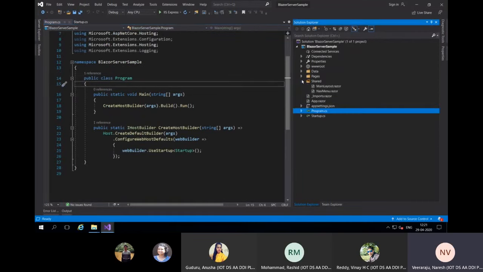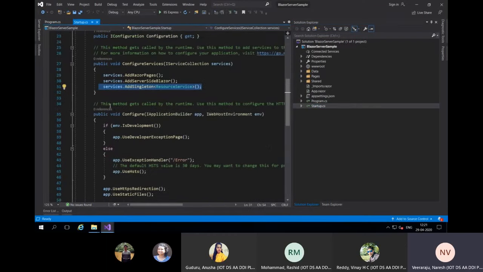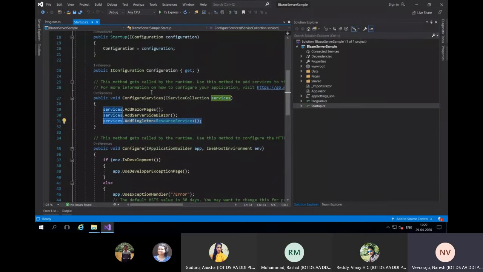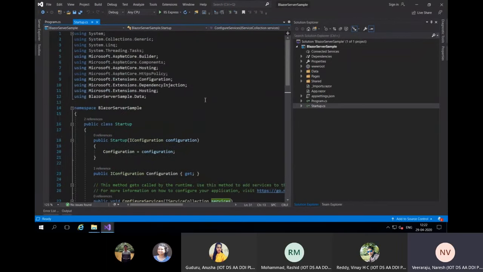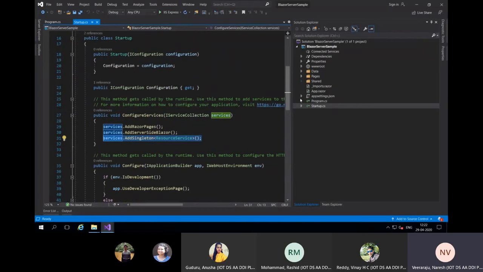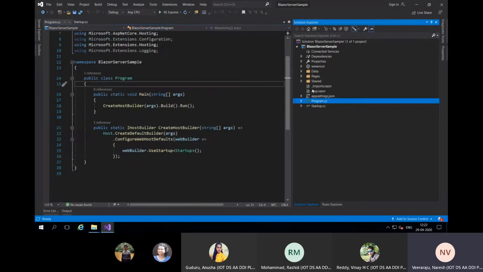If you want to define some data, then in that case you need to inject it, though it is not mandatory that you use injected data. I am only using it because I'm more comfortable like this. You can do it however you want. So the structure is like this: we have the startup file and the program file.